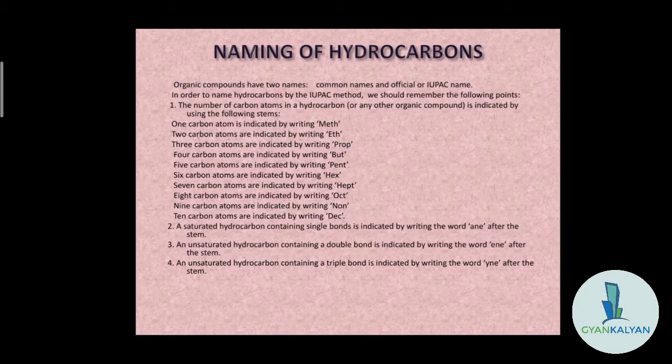When the unsaturated hydrocarbon has a triple bond in its structure, it is indicated by the word YNE after writing the stem. Stem means the number of carbon atoms. So if there are three carbon atoms, we write PROP, and then add YNE if there is a triple bond. In this way we can name the hydrocarbons.